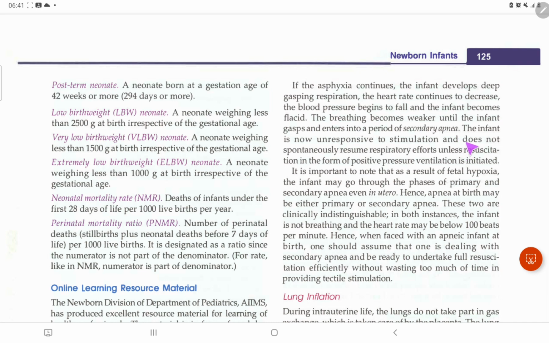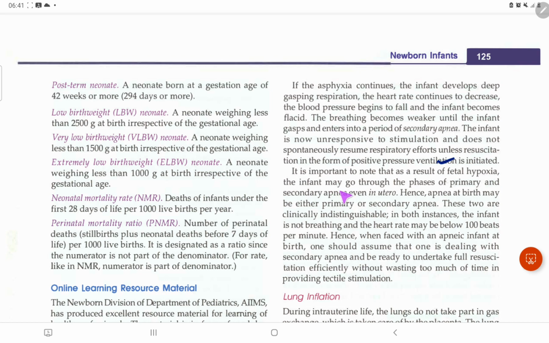Now the infant is unresponsive to stimulation and does not spontaneously resume respiratory efforts unless resuscitation in the form of positive pressure ventilation is initiated. So we have to understand when to start which of the two, stimulation or positive pressure ventilation. In secondary apnea, we have to start with positive pressure ventilation.